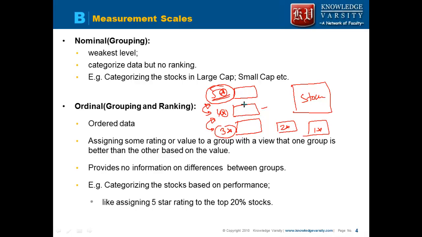It may be that the difference between 1-star and 2-star is very small, but between 2-star and 3-star the difference is very high. So you are just categorizing the stocks. What you have done is grouped and ranked them. That means you are saying that this group is better than that group.